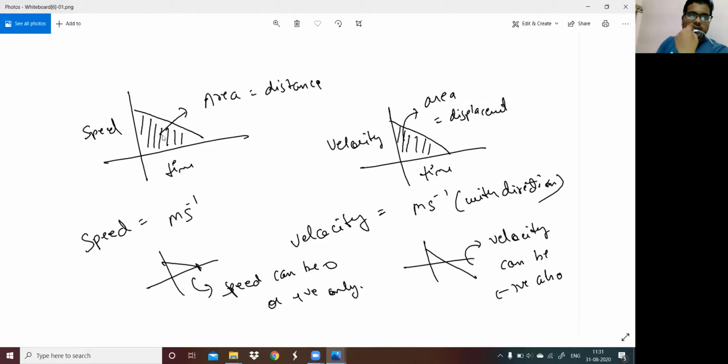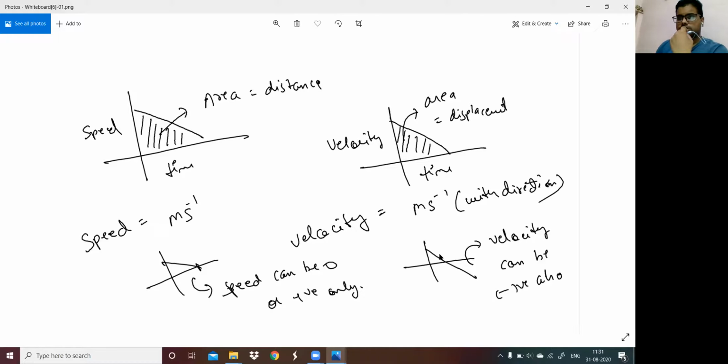Though their speed is defined by meter per second, velocity is also defined by the unit meter per second with direction. Now, someone will say, okay, you have said displacement and velocity are coined from the same formula when we divide them with time. So how can velocity be negative, or how can displacement be negative?